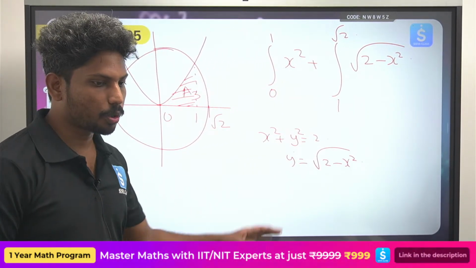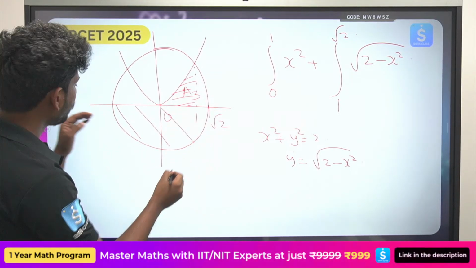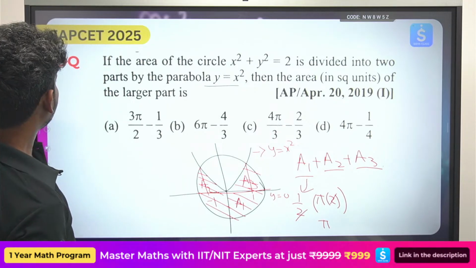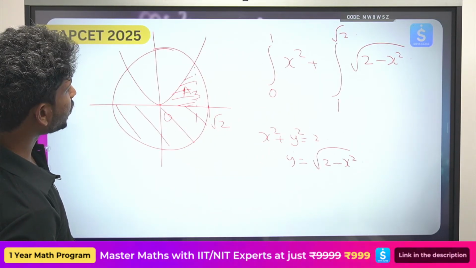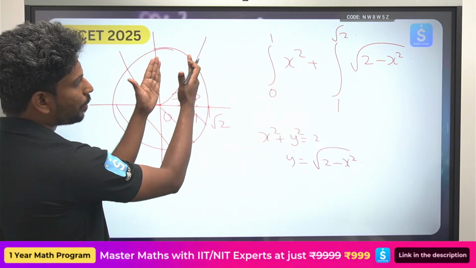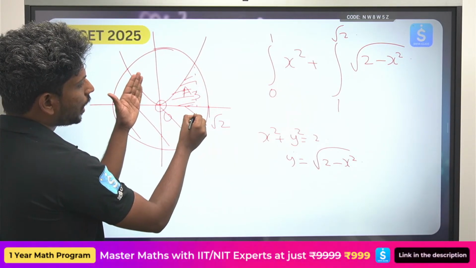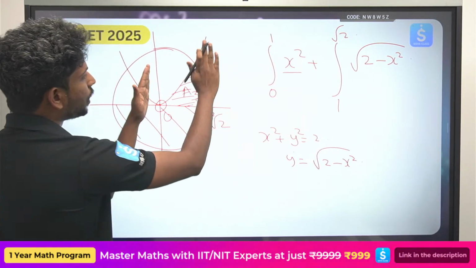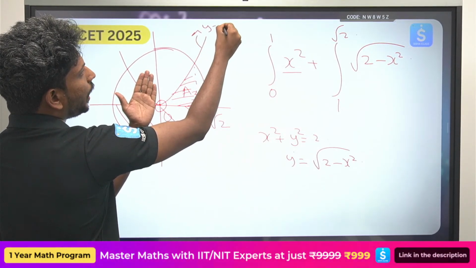మీకు అర్థమై ఉంటుంది. ఇప్పుడు టోటల్ గా what did I do is I have first found out the bottom area, that is a1. I have already found out here the value of a1 is pi. Okay, నేను మిగిలింది ఏం తీసుకున్నా, this is a2 and a3. Now a3 I have completely divided into again two parts. The first part, for example, this is 0 and this is 1 and this is 2. From 0 to 1, the upper curve, ఇక్కడ చూడండి, పైన curve ఏంటి, this is nothing but y is equals to x square.